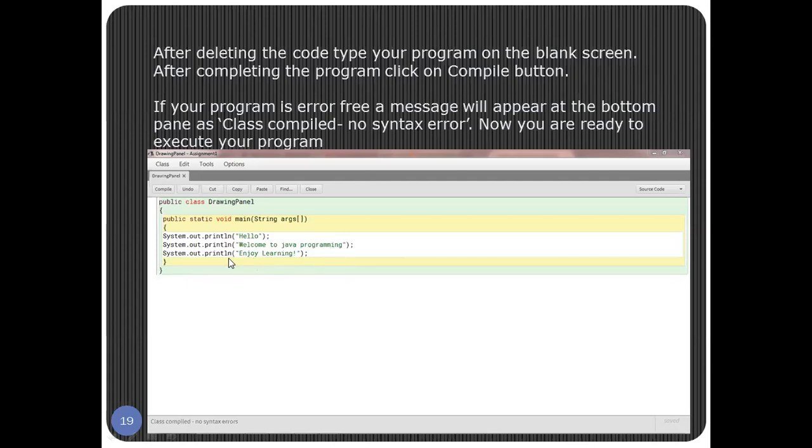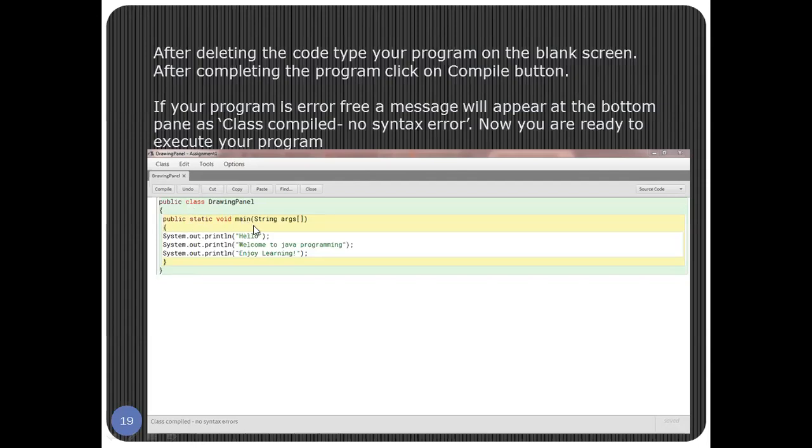Now here I'm going to explain you line by line. First line, public class drawing panel. This is the name of the class. Always remember whatever name you have given outside while creating the class, the same name should come here. So here I have drawing panel, and here also my class name is drawing panel. The keyword public is optional. If you want, you can write it, otherwise it's okay. Anyway, the class is going to be public.